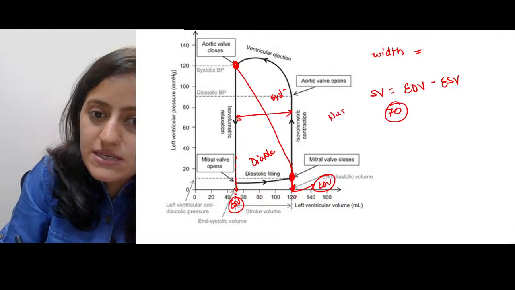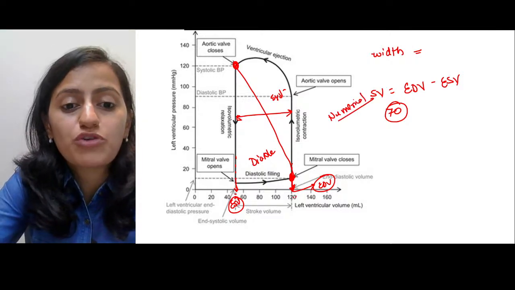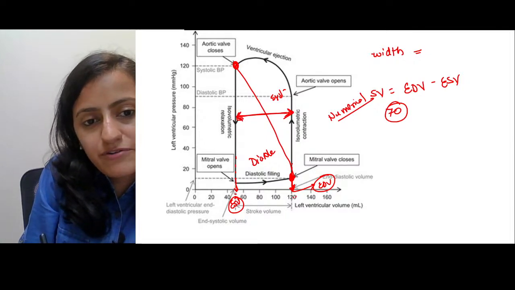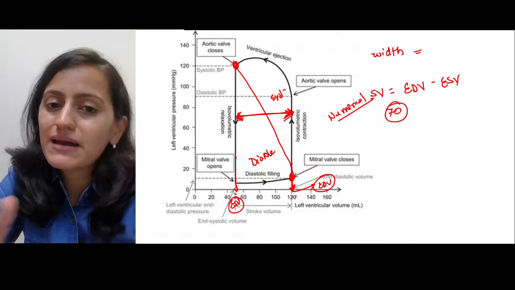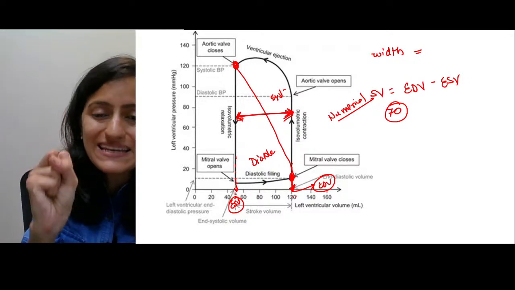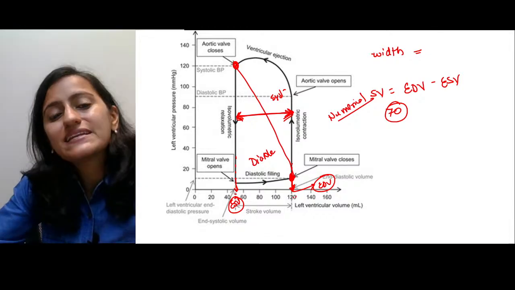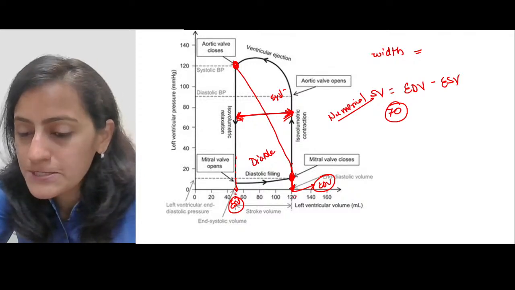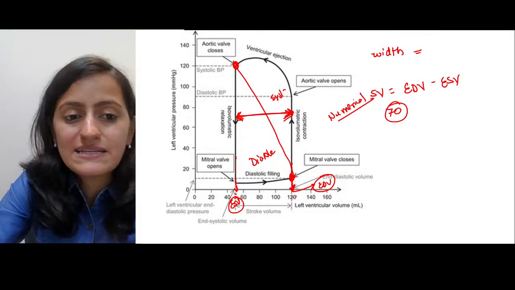So this is a numerical question that you get on this graph: calculate the stroke volume from this graph. Basically you have to look at the width of the graph. That is the stroke volume, EDV minus the ESV. Stroke volume means what is going out with one ejection, so how much is received minus how much is remaining. That is what is going out. Clear with everyone? So that is EDV minus ESV.